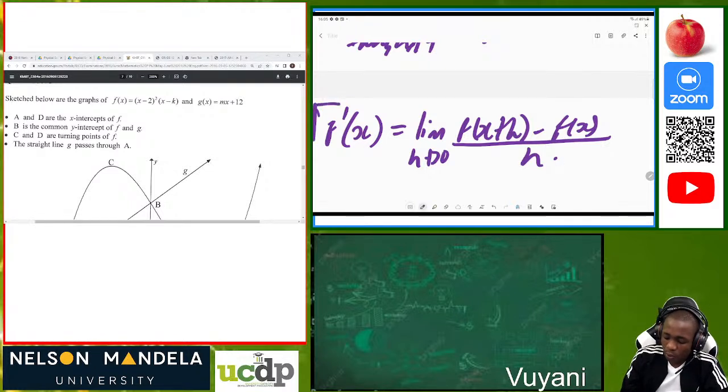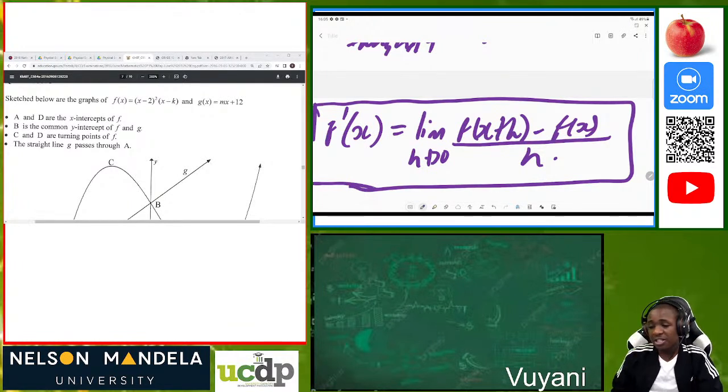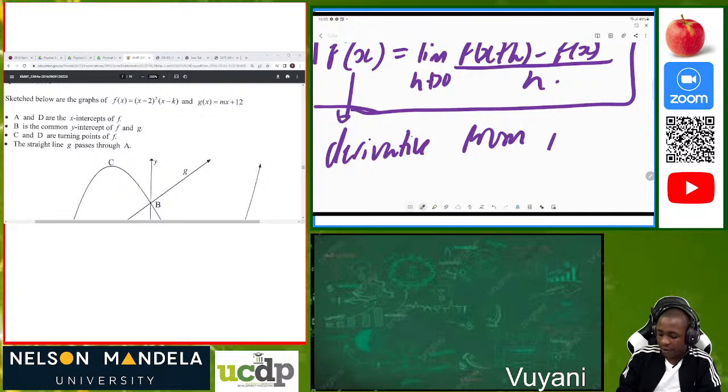So this is what we call differentiating according to first principles. So this f prime of x is called the derivative from first principles. I started by giving the average gradient because I know that it's building to where we are really going.